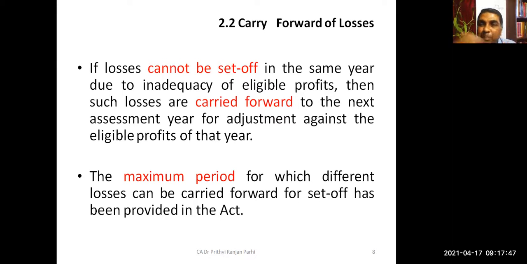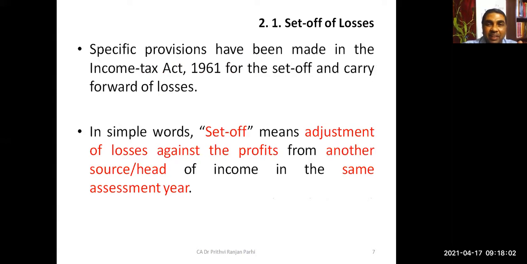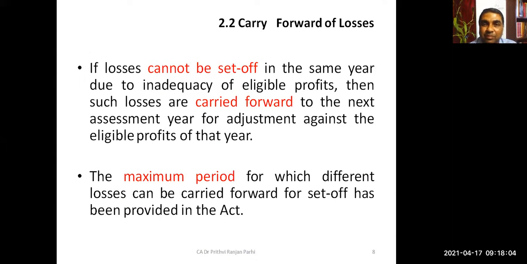And there is a maximum period for which it can be carried forward. Sometimes it is 8 years, sometimes it is 4 years, we will be learning it. In different situations, different periods are there. There is a maximum period for which this type of losses can be carried. Understood what is the difference between setup and carry forward? Yes or no? Yes, sir.